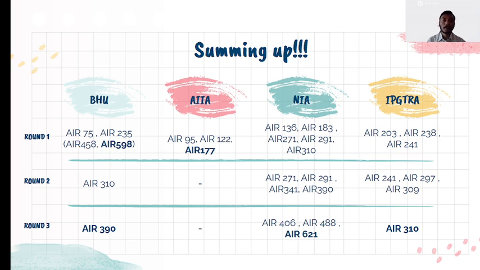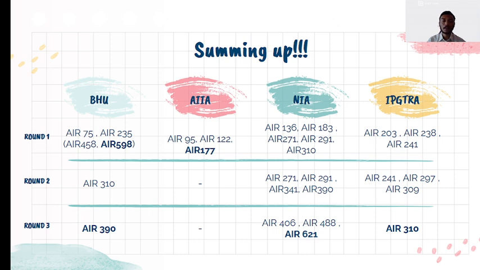In round 1, under BHU, ranks 75 and 235 got allotted in All India quota, and ranks 458 and 598 under BHU internal quota. In All India Institute of Ayurveda, ranks 930, 95, 122 and 177 in the first round. In NIA, ranks 136, 183, 271, 291 and 310 in the first round. In IPGTRA, ranks 203, 238 and 241 in the first round.